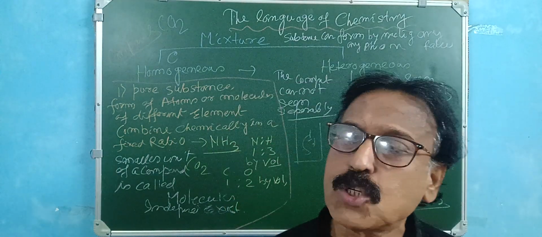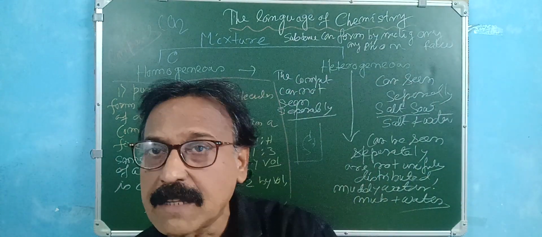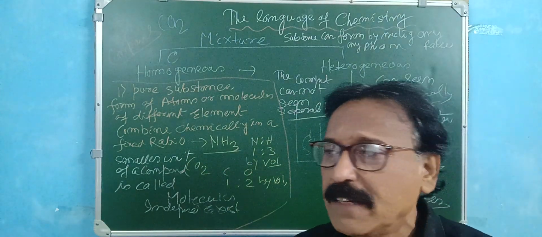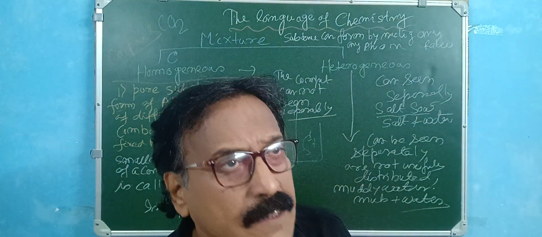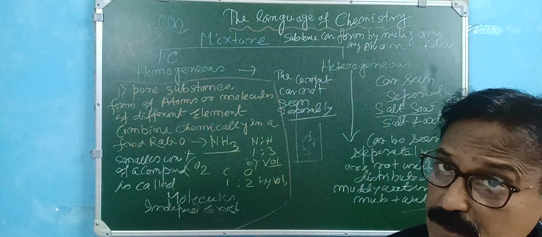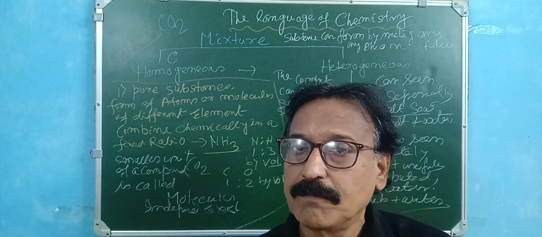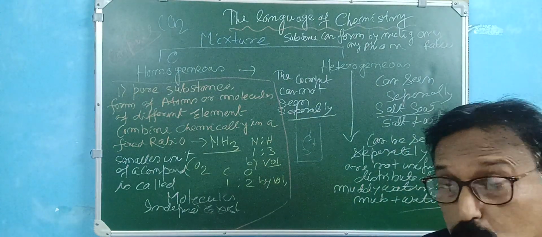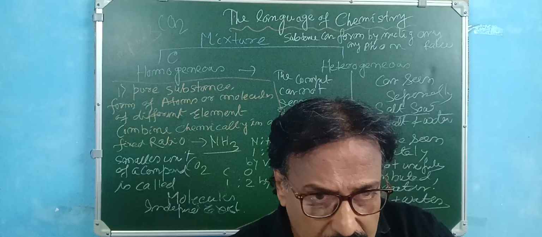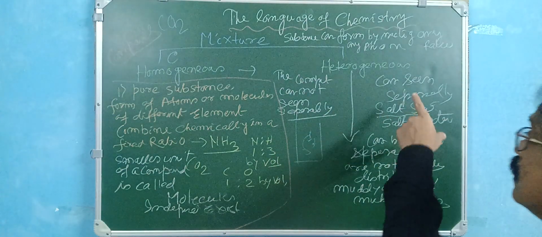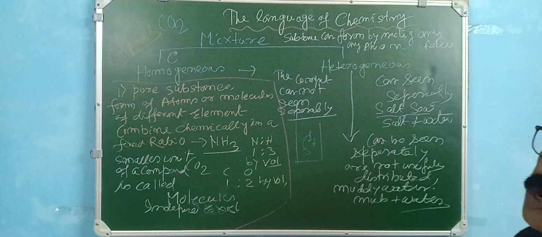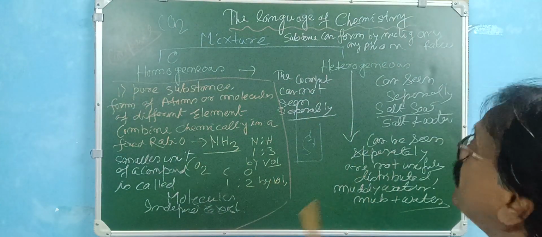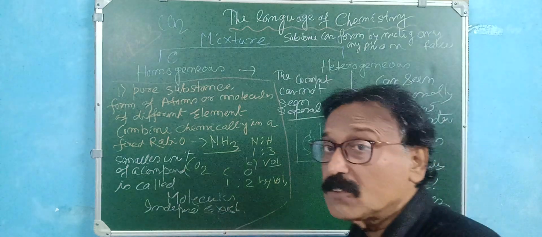If you mix up a sugar solution very well, by stirring and mixing thoroughly, then any part of this solution is equally sweet, equally mixed up. So you cannot see the components separately; they are equally distributed. But in the case of a heterogeneous mixture, it is not equally distributed, or you can see the components in it. Okay, so this is a very important thing.